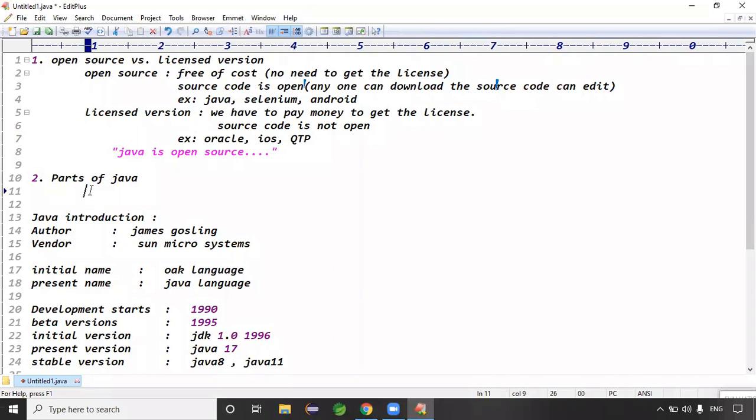Guys, parts of Java, maybe you're thinking of Core Java and Advanced Java. But the actual parts are J2SE, J2EE, J2ME. Is Core Java, Advanced Java an official term? You are taking the Core Java classes, right? And Advanced Java classes, right? Do you think core and Advanced Java are official terms?